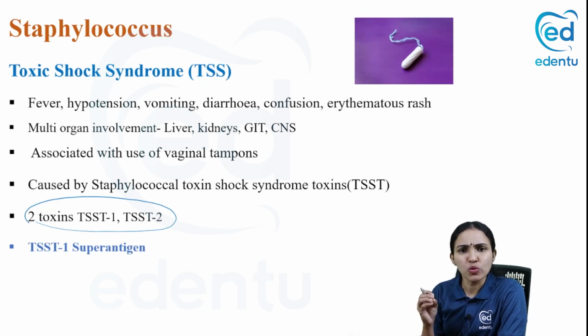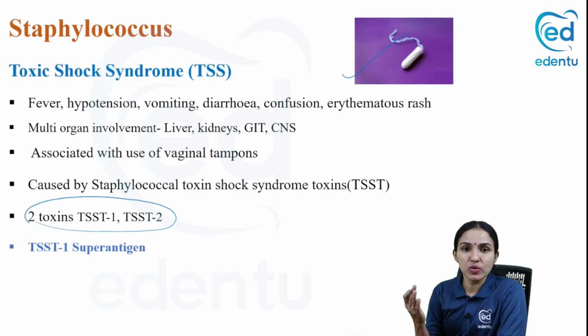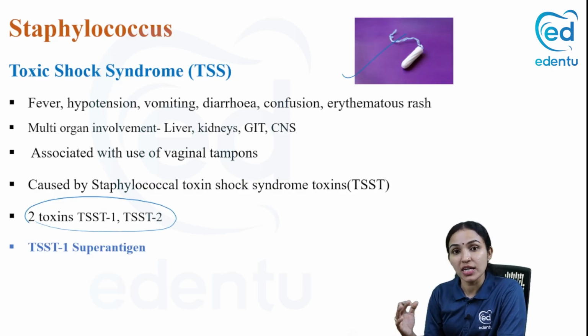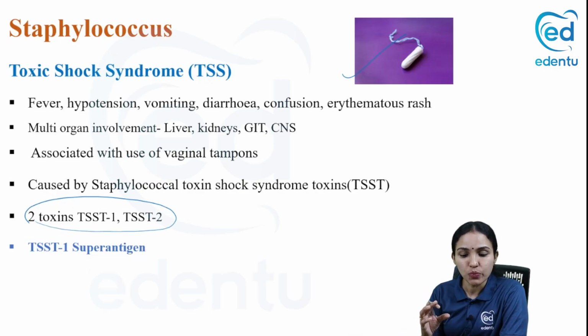This was mostly seen in women using vaginal tampons. Before, there was a tendency of more use of vaginal tampons, and toxic shock syndrome was seen in that group of women. Now this has come down a lot because they're not used as much nowadays, so it's not that common now. But still, you have to know about toxic shock syndrome. It can happen even as part of any other infection, not just because of the use of vaginal tampons. It's due to the toxic shock syndrome toxin, which is a super antigen.